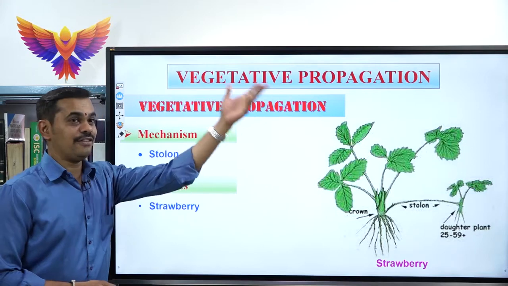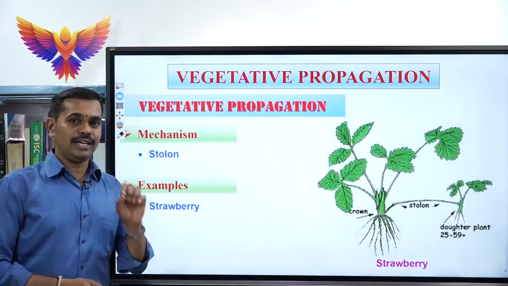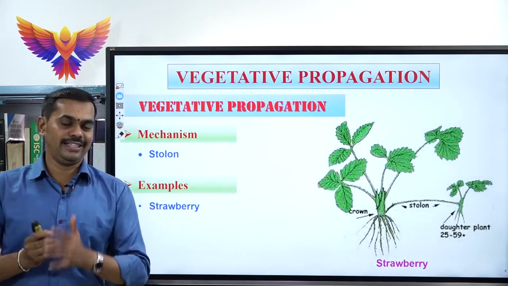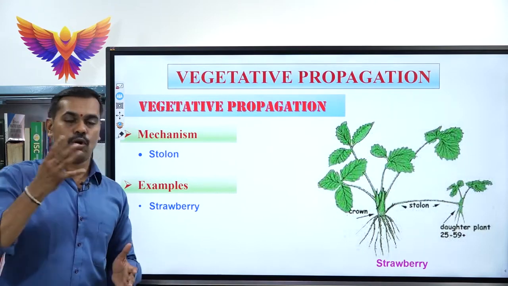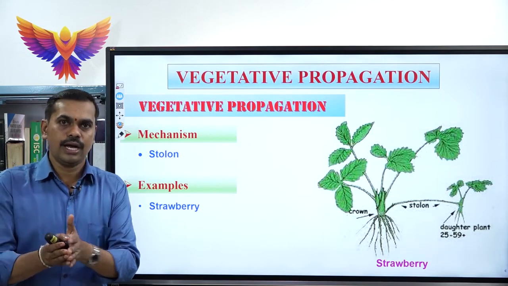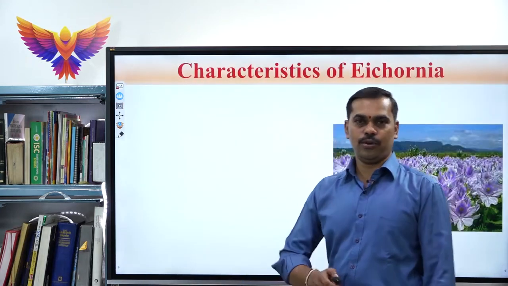Again, that stolon can develop into a new plant body. So this is about the vegetative propagules, their characteristics and examples. So far we have completed the vegetative propagules definition, types of vegetative propagules and examples. And next, coming to the artificial vegetative propagation.